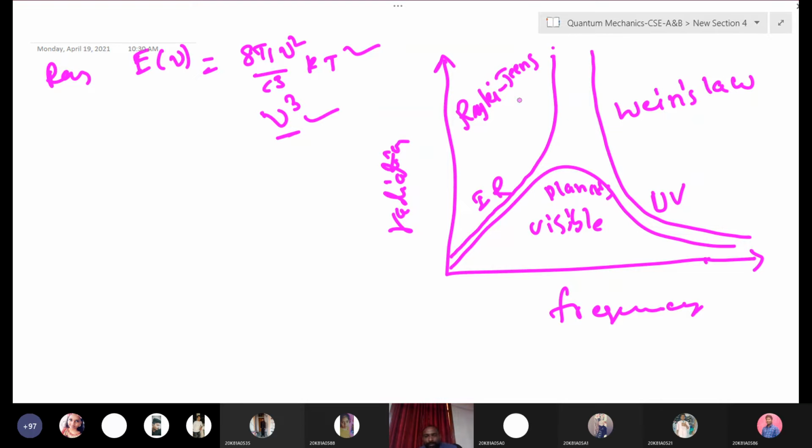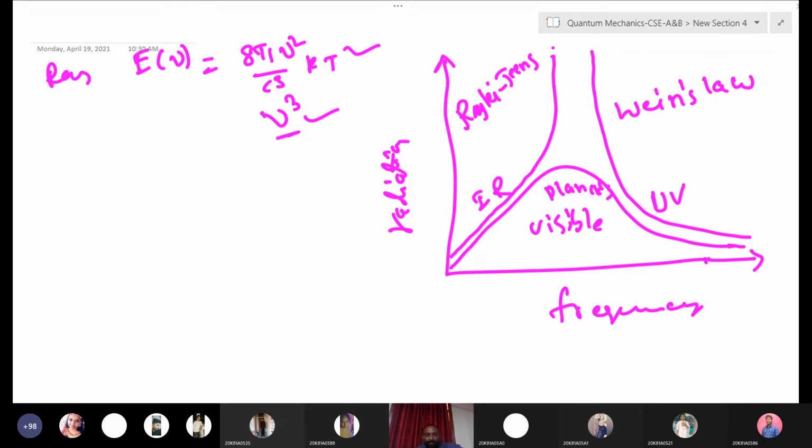So Rayleigh's law and Wien's law explain properly up to a particular frequency. After that it extends to infinity. Wien's law also, at higher frequency, that is the UV region. If you come from higher frequency to lower frequency, up to a particular frequency it explains properly. After that it reaches infinity.